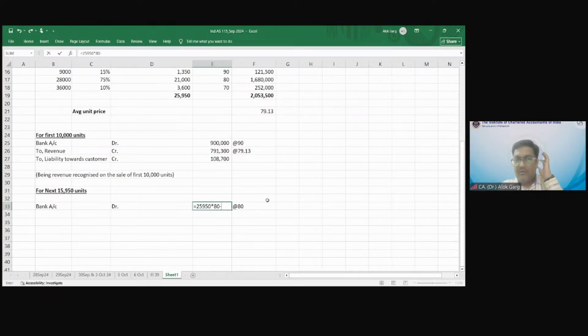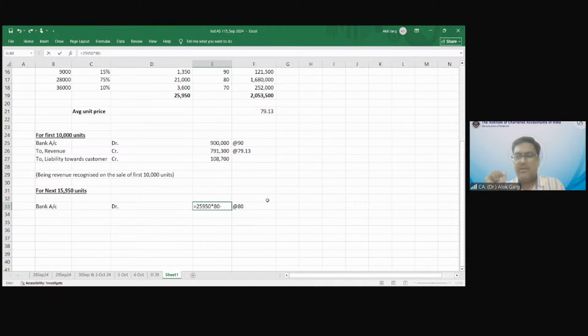So when the customer crosses 10,000 units and purchased 15,950 units after 10,000, the customer told, see, on my entire 25,950 units, applicable price is 80 rupees. Yes or no? Yes, sir.